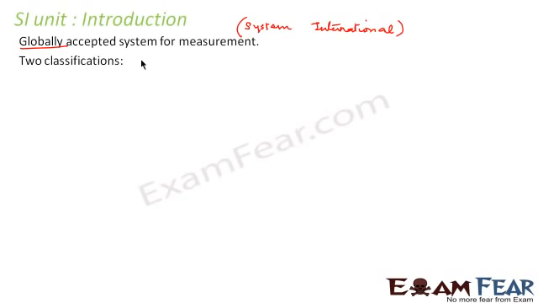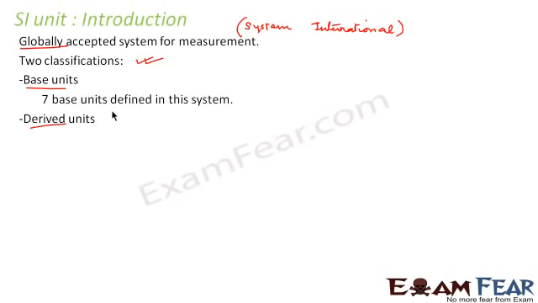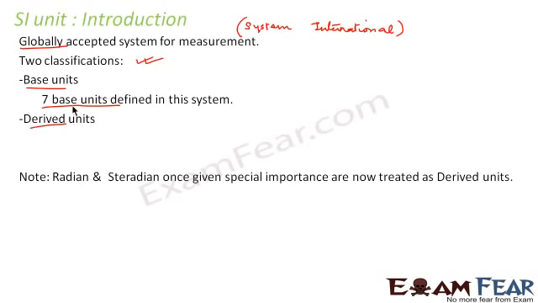Now in SI unit, there are two classifications of units, the base units and the derived units, as we already discussed. In SI, there are 7 base units which are defined. And when we talk of derived units, any other unit other than the 7 base units are all derived units.